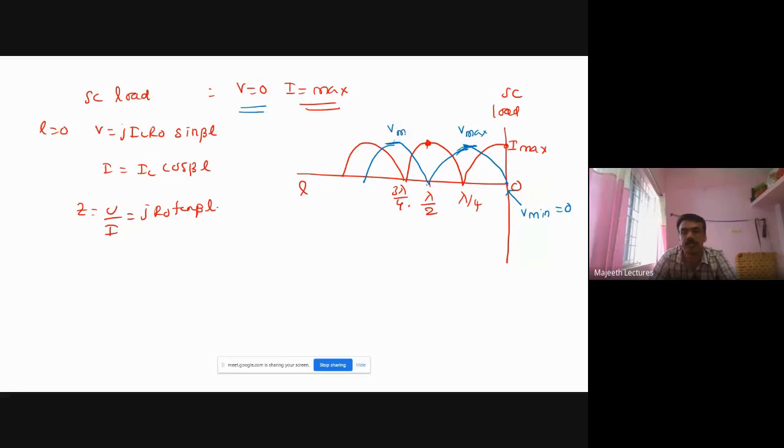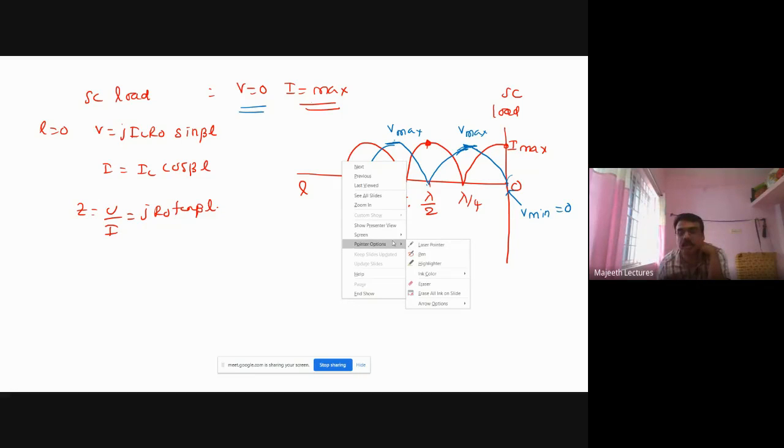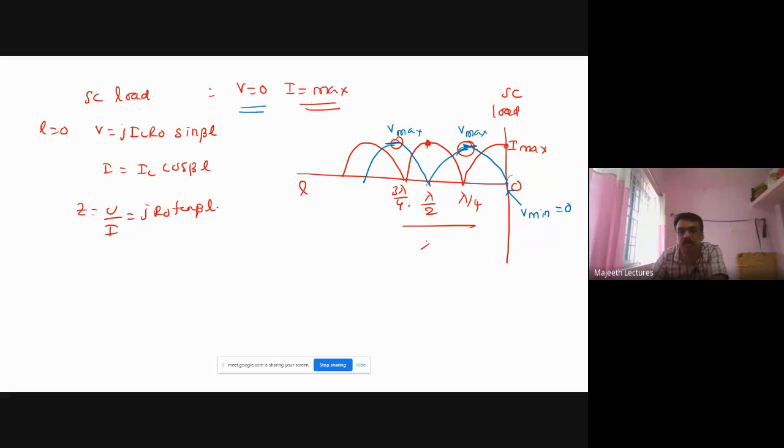Again, you see, the distance between the maximum and the minimum is lambda by 4. Right? So the distance between the two maxima is lambda by 2. This is maximum, this is maximum. Distance is lambda by 4, this is lambda by 4, so total distance is lambda by 2. Right? So the distance between adjacent maxima is lambda by 2. So this is the thing we have to remember. I hope you understand this.